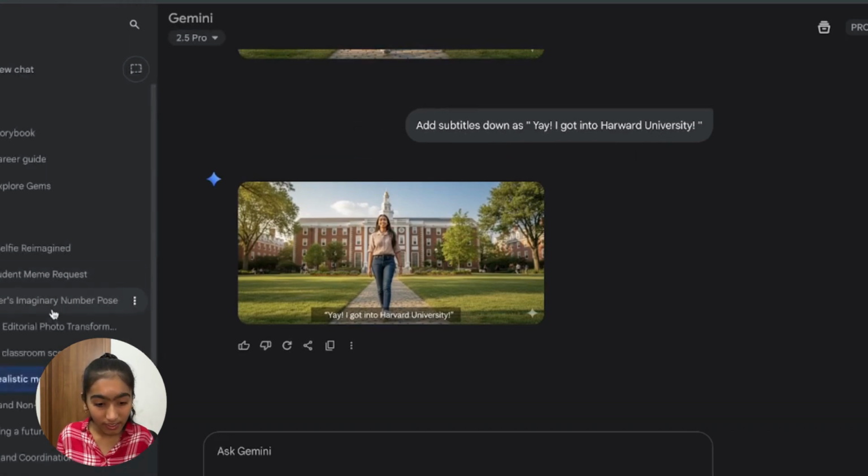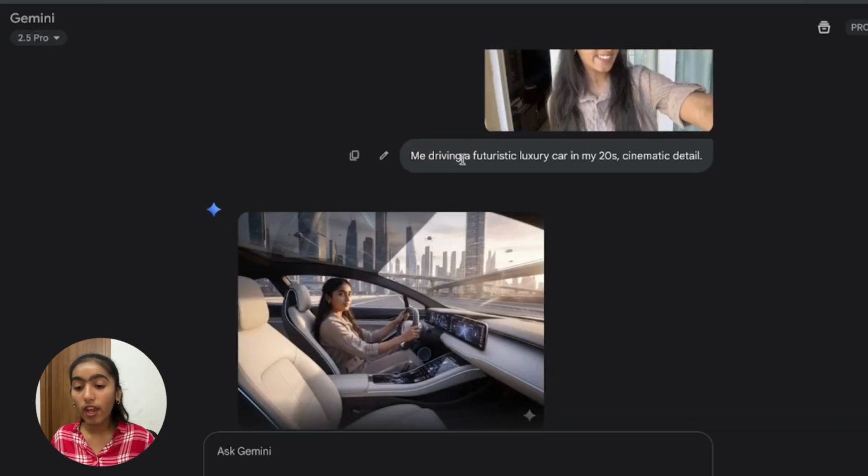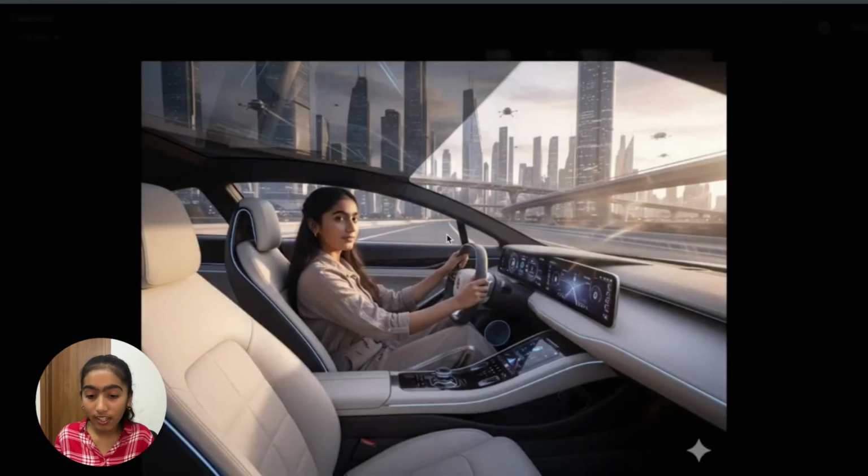I'll show you another. So here I just basically asked for me driving a futuristic luxury car in my 20s with cinematic detail. So look at the image it created. That's me over there driving a futuristic car. How cool is that?